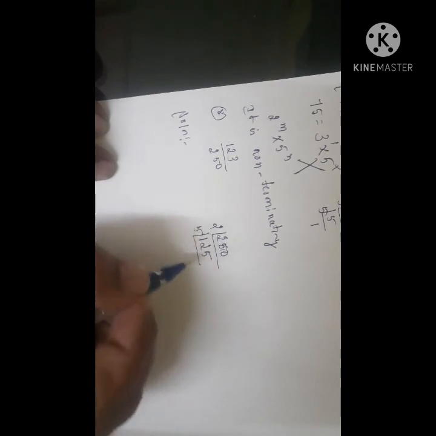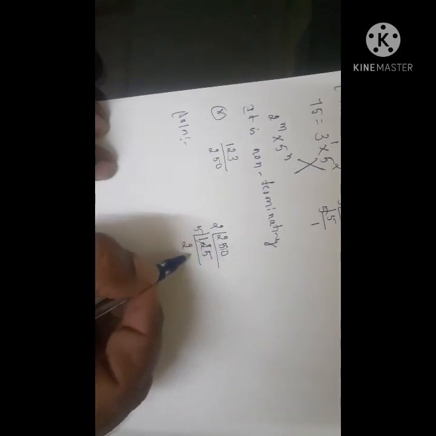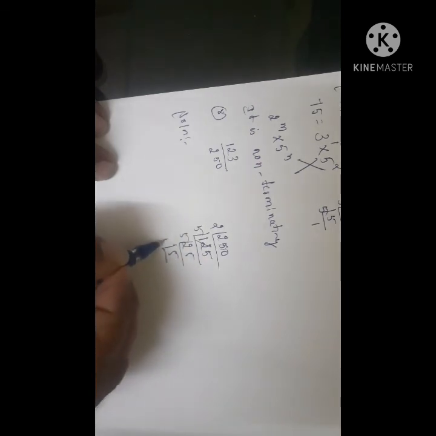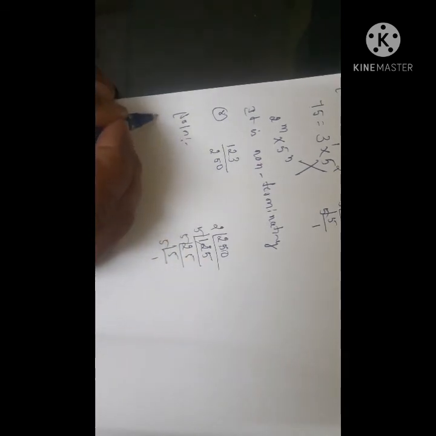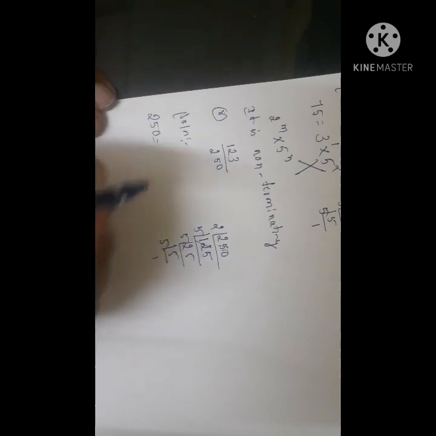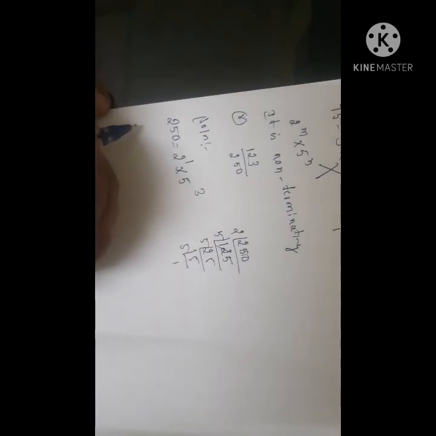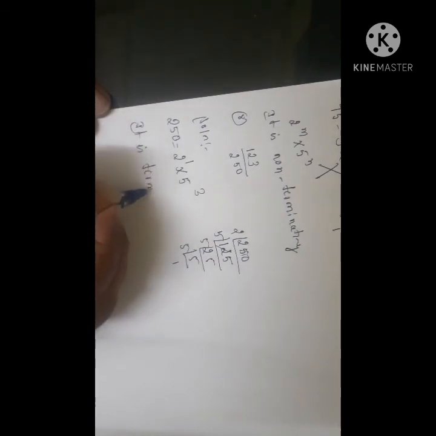Again from 5, 2 5s are 10, 5 5s are 25, again 5 5s are 25, 5 1s are 5. Therefore, 250 can be expressed as 2 to the power of 1 and 5 to the power of 3. Therefore, it is terminating